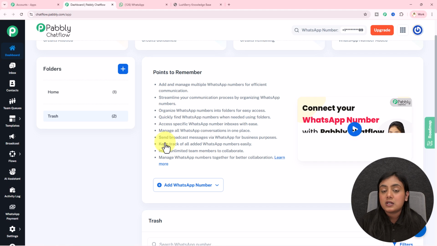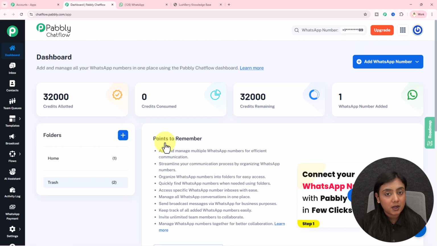Now, if you want to learn how you can set up your Pabbly Chatflow account, what Pabbly Chatflow is, what the features are and how it works, you can check out all the video links added in the description section below, where you will learn a lot about Pabbly Chatflow. Go and see all the videos, then come back to the Pabbly Chatflow account.